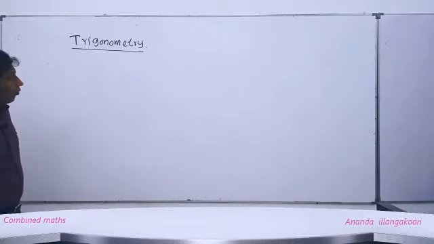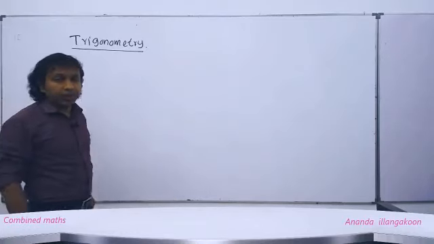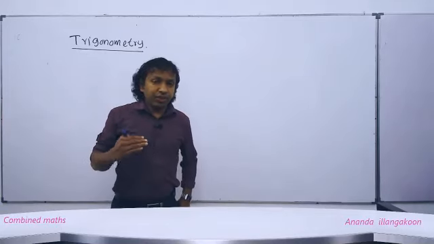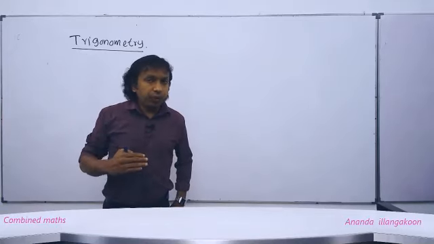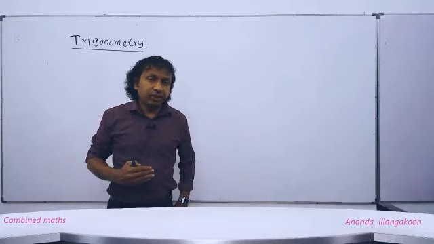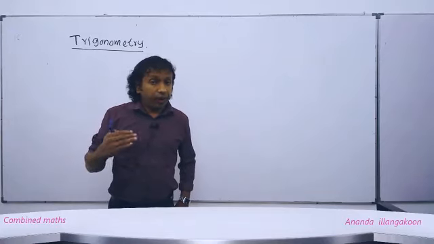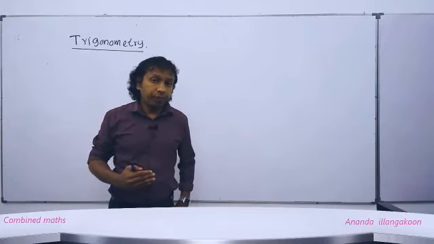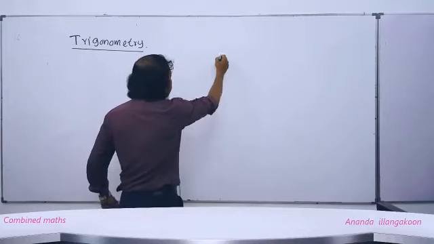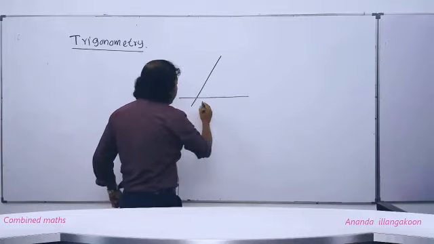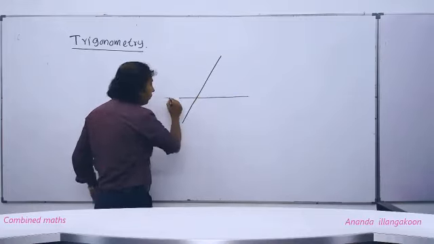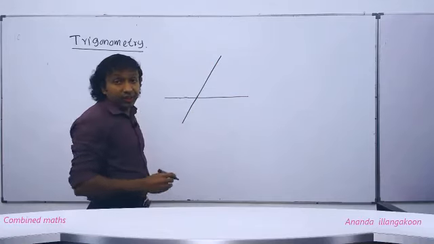Now first of all here we have to understand the definition of the radian. When we consider an angle, an angle can be formed when two straight lines intersect each other at a point.